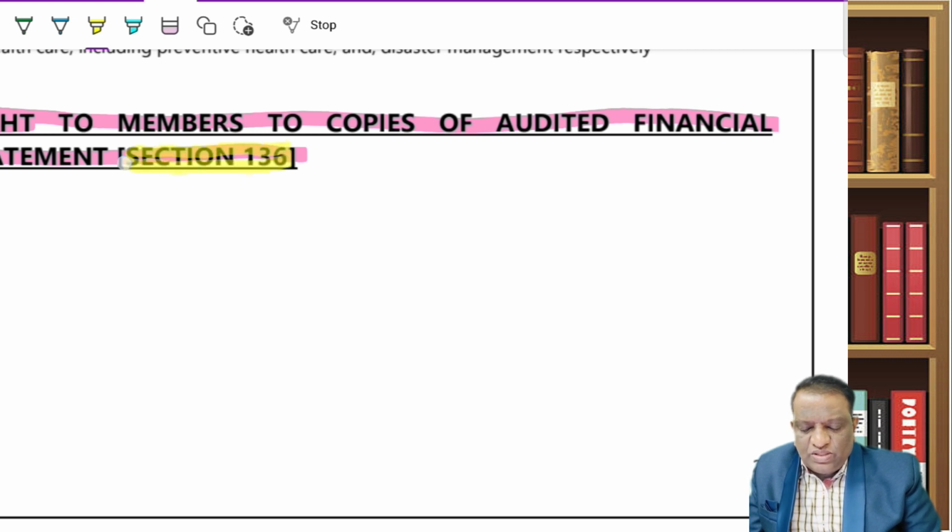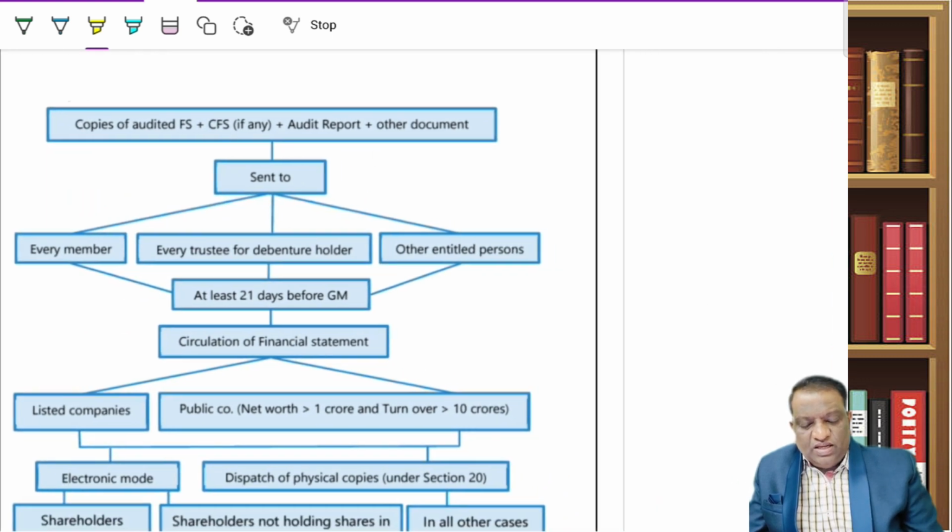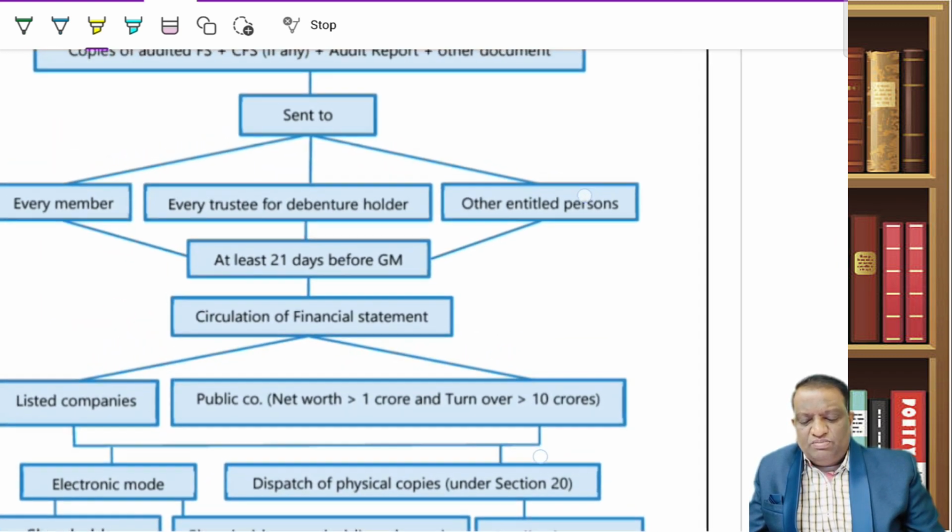Now we are moving into section 136. Under this, it says every member has a right to have the copies of audited financial statements. Let's look at the diagram. This is self-explanatory, a very simple one.